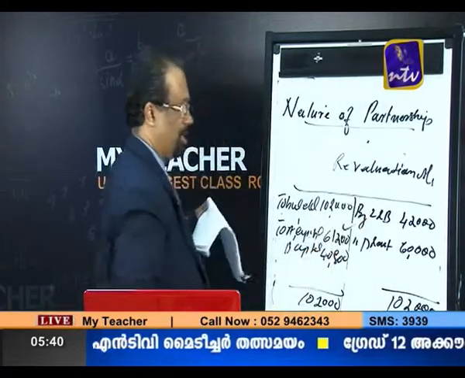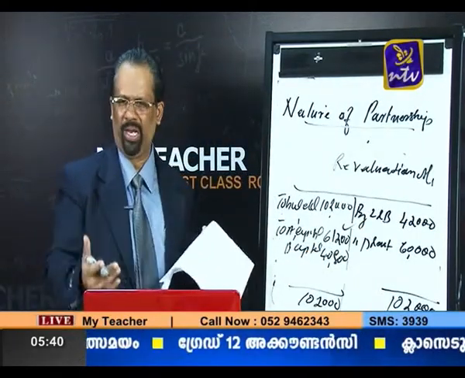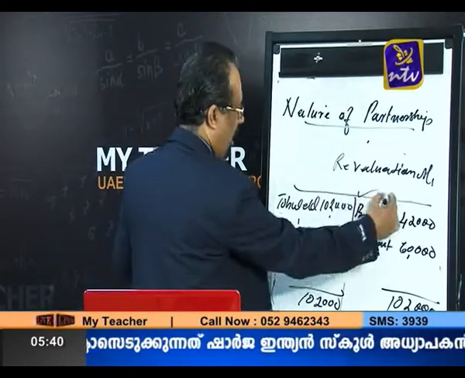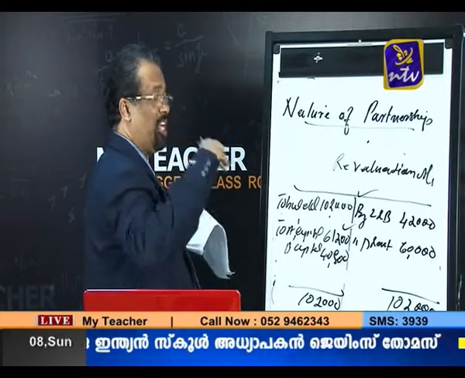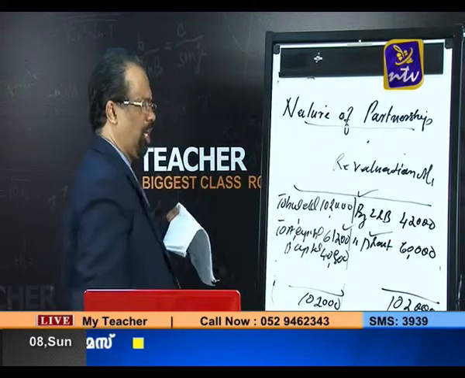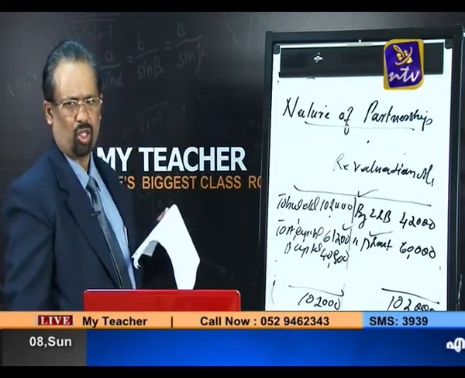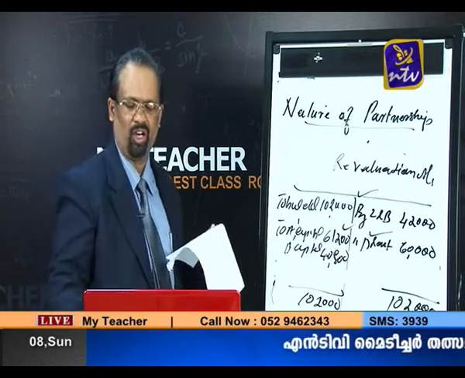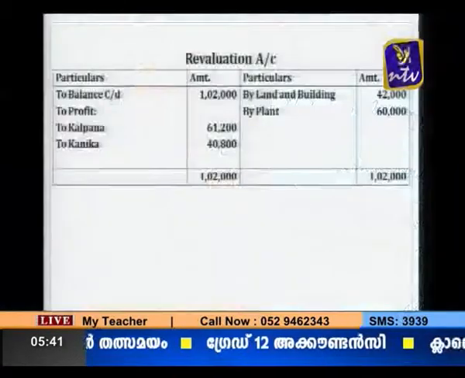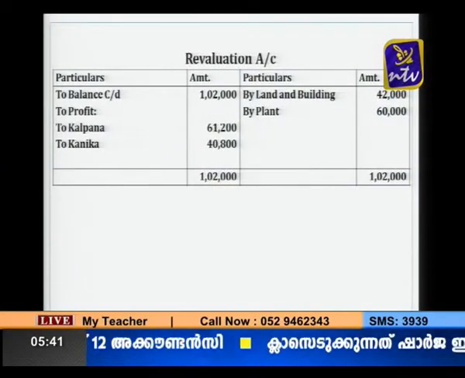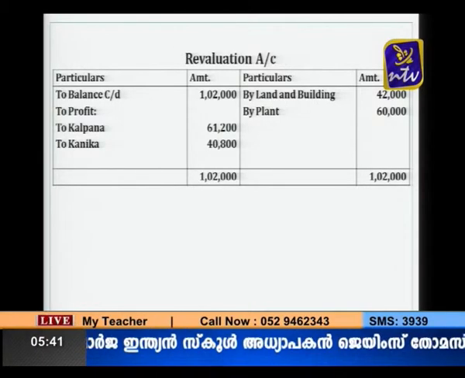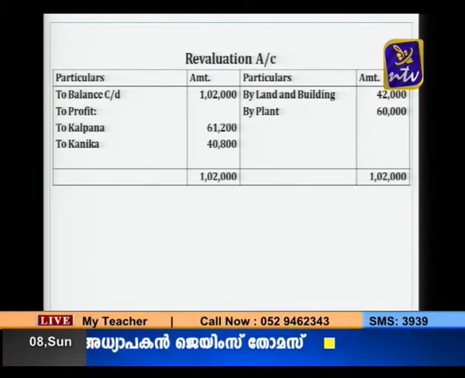So here we are applying our treatment. Number one: if the value of assets is increasing, I put it on the credit side, and the plant value is also increased by that much amount, so that is why I am putting it on the credit side. You can see the total amount is 1,02,000. So this is a revaluation profit, and that revaluation profit is transferred to the partners' capital account. Please look at the monitor. Land and building is 42,000 and plant and machinery is 60,000, and that profit is transferred to the partners' capital account according to their old ratio.